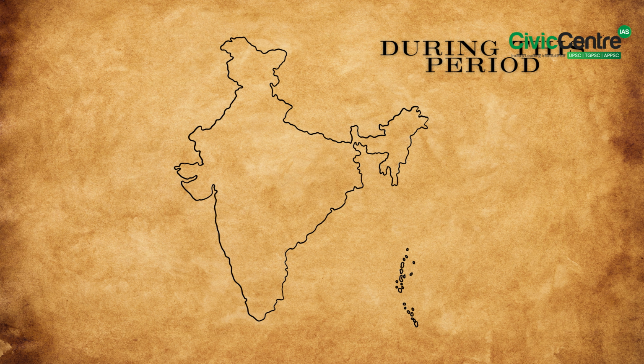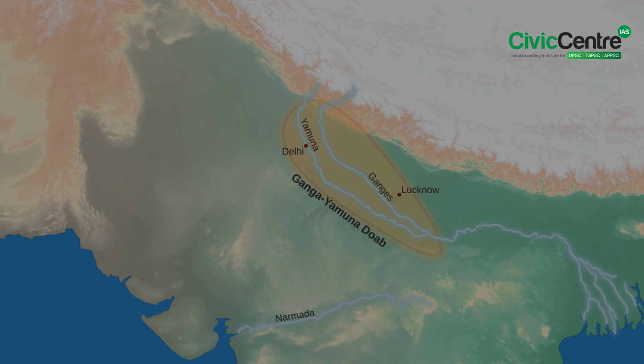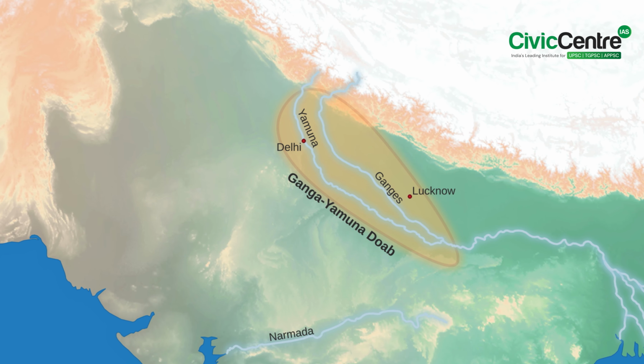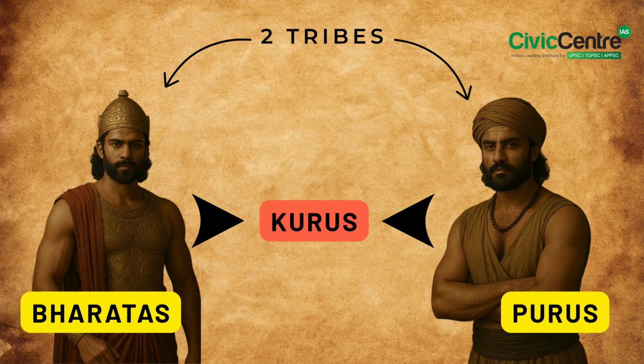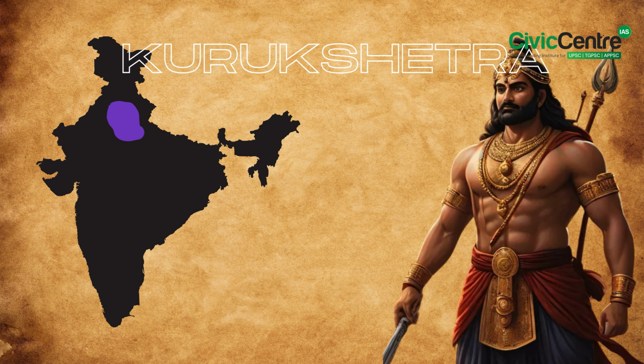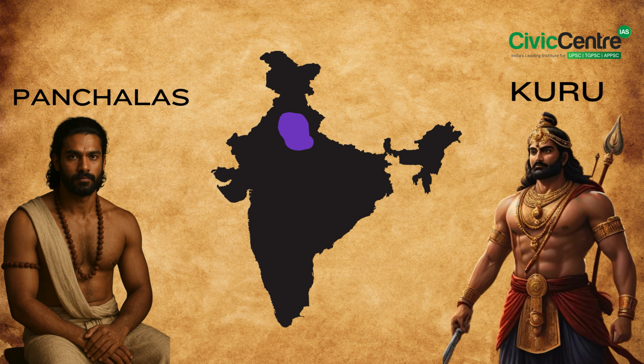During this time, the Aryans expanded eastward from Punjab to western Uttar Pradesh, especially into the fertile Ganga-Yamuna Doab. Two tribes, the Bharatas and Purus, merged to form the Kurus. Their land came to be known as Kurukshetra. Eventually, the Kurus allied with the Panchalas, and together they dominated most of the Doab, with Hastinapur as their capital.